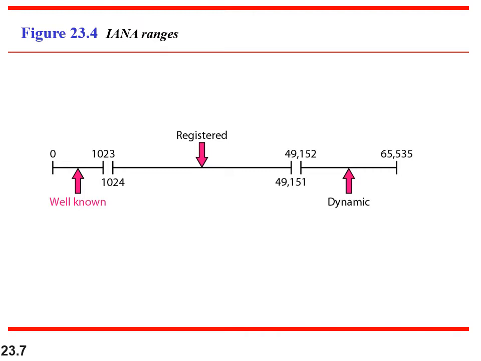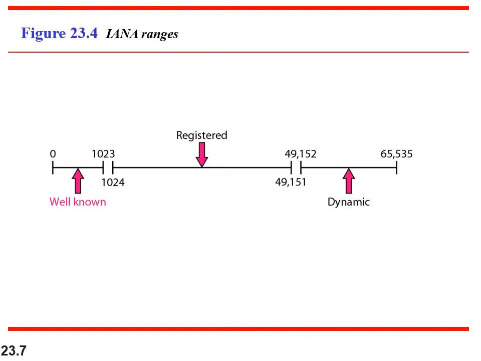Certain ports are called well-known ports. For example, FTP has a well-known port, 21, and similarly the numbers from 0 to 1023 are assigned for some well-defined applications, so they cannot be used. Similarly, 1024 to 49,151 are registered.